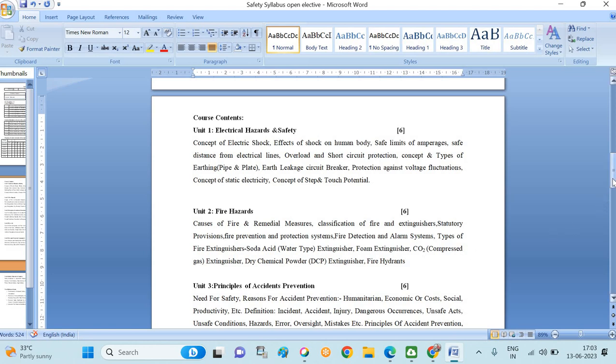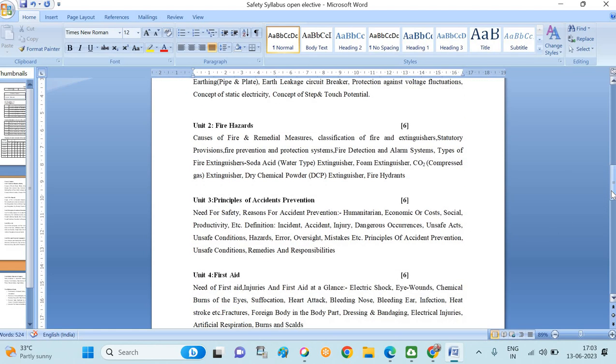We'll move toward the third topic, the principle of accident prevention. As we know, in the industry there are a lot of reasons behind accidents. Accidents are uncertain things which can happen anywhere, anytime. So there are different principles we can use to prevent accidents, and that we are going to cover in the third topic.